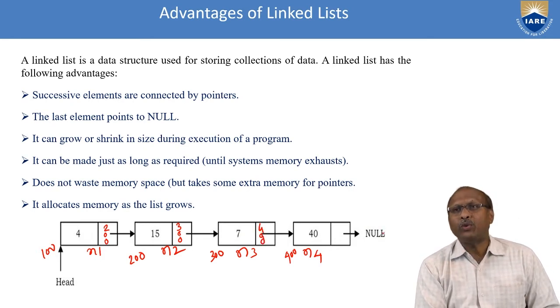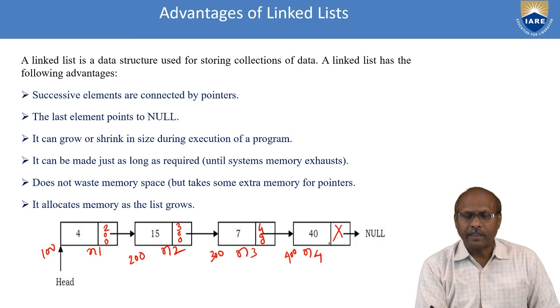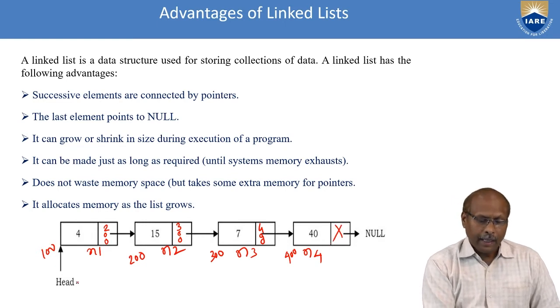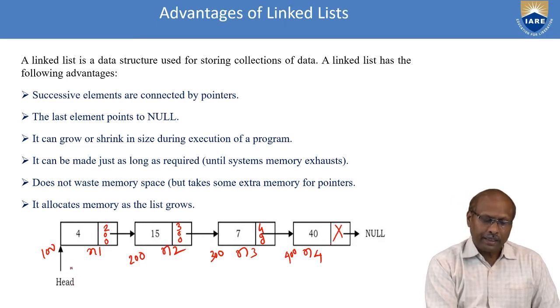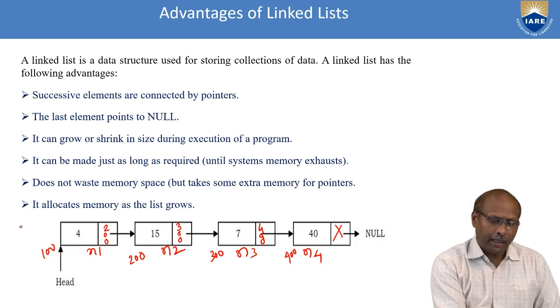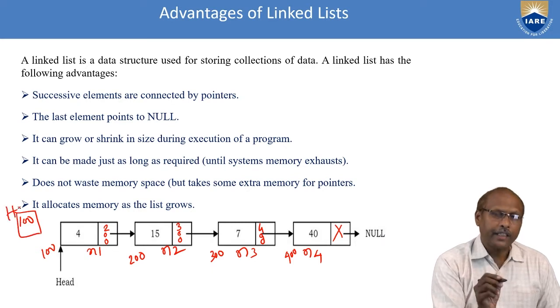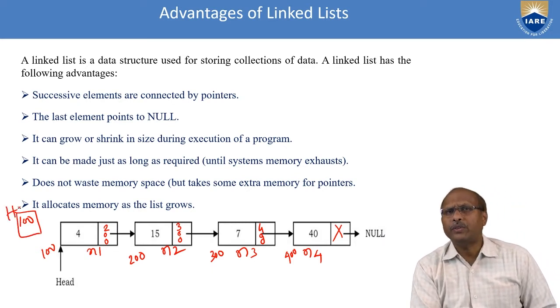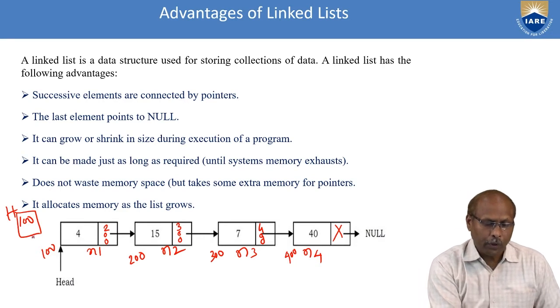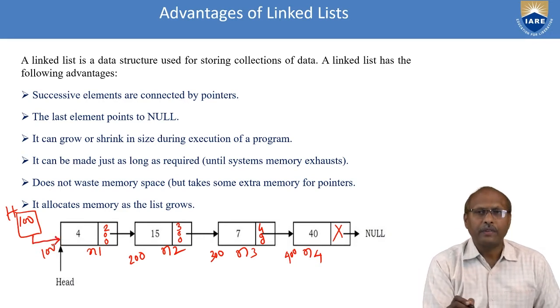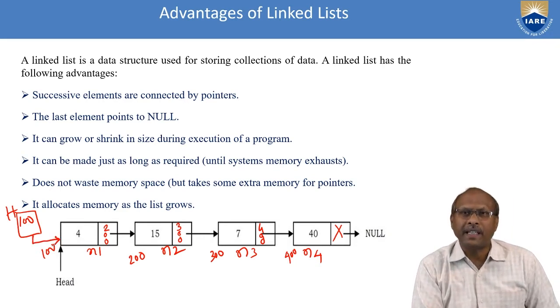And after the fourth node, there is no more node. So it is pointing to nowhere. That is null. And please observe here, the starting node address is 100. This 100 will be available at head. Head is my first pointer, which is pointing to the first node. So this is the general representation of a linked list.